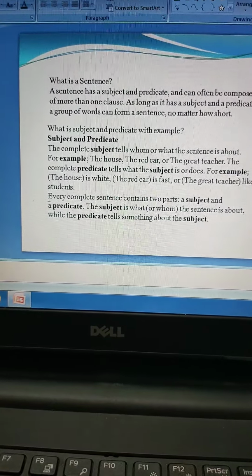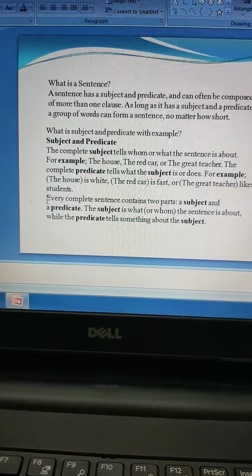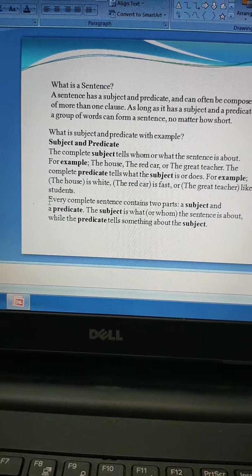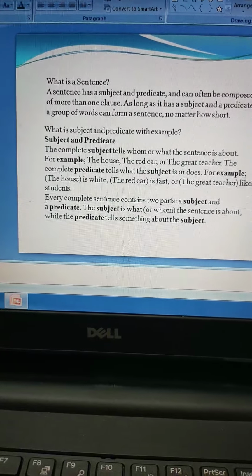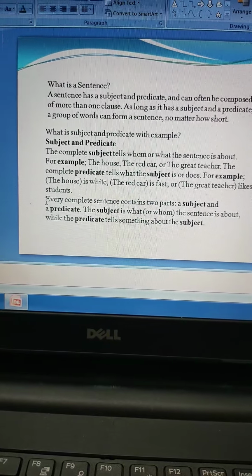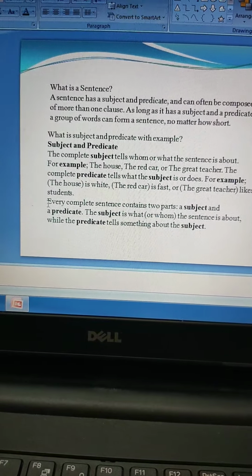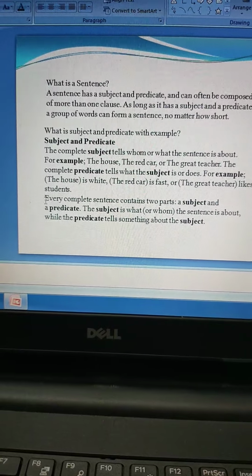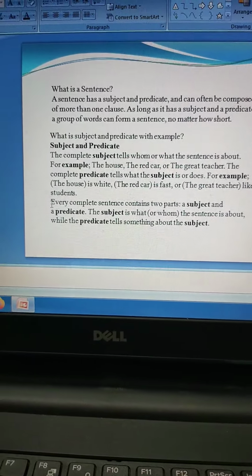Now the next term that I just spoke about is a predicate. Okay, now the complete predicate tells what the subject is or does. Now a subject is about whom or what, and the predicate is something that tells you about the subject. For example, the house is white, the red car is fast, the great teacher likes students.